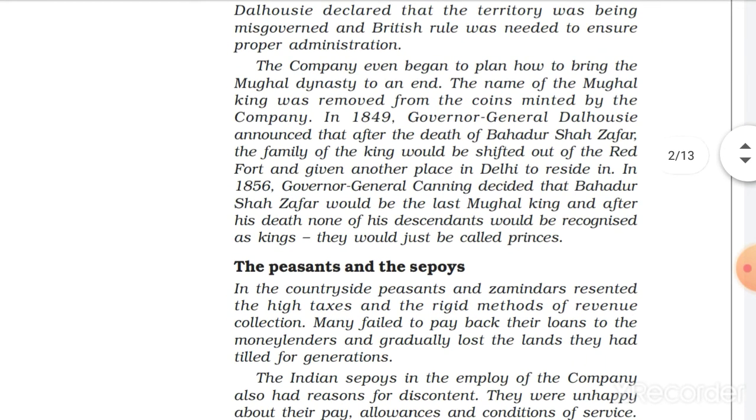Now here comes the last paragraph. The company even began to plan how to bring the Mughal dynasty to an end. We know what a dynasty is. A dynasty is a series of hereditary rulers. For example, Babur, then Humayun, then Akbar, then Jahangir, then Shah Jahan, then Aurangzeb. This was a dynasty of hereditary rulers. So they also wanted this dynasty to end.